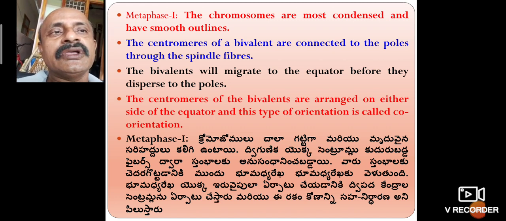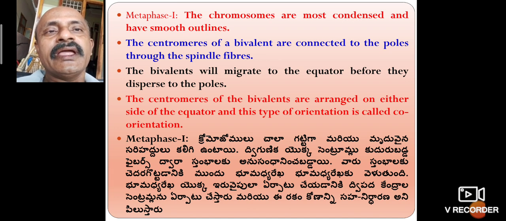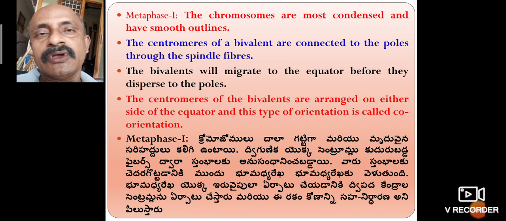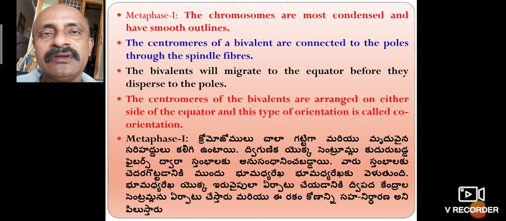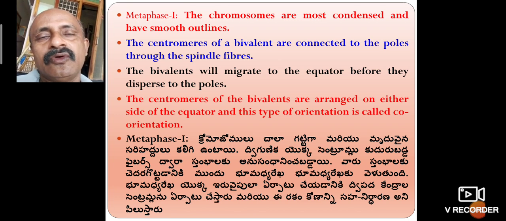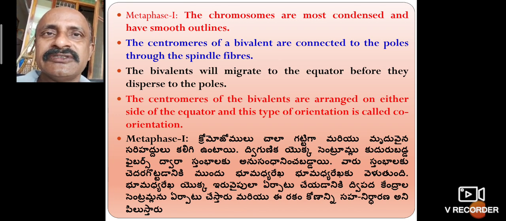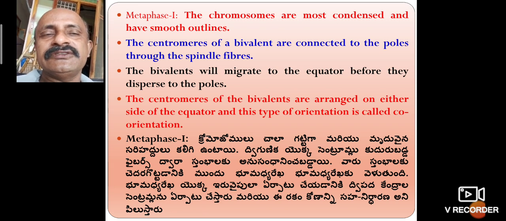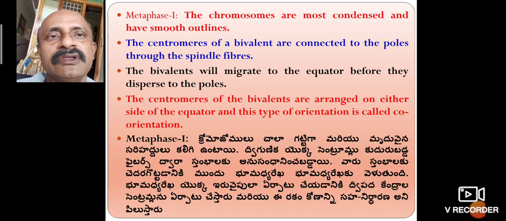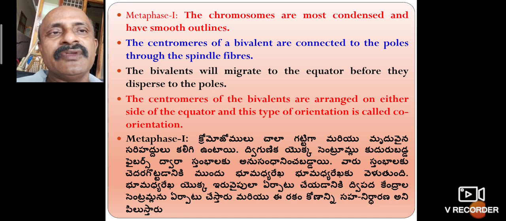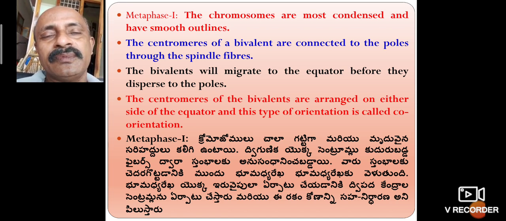The chromosomes are most condensed and have smooth outlines. After recombination and chiasma formation, the chromosomes enter the metaphase stage. The centromeres of a bivalent are connected to the poles through spindle fibers.